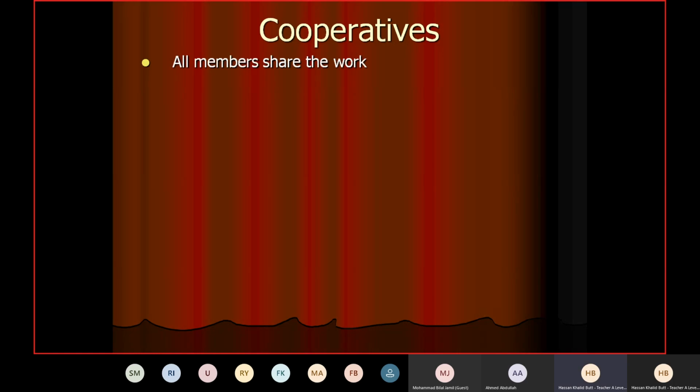In this type of business organization, all members share the work. So it means all members have their area of responsibility. You can say that this makes it easier to manage a relatively large business, because now there are many owners and they have their own area of specialization, or the area which they think is easier to handle or matches the skill they have.